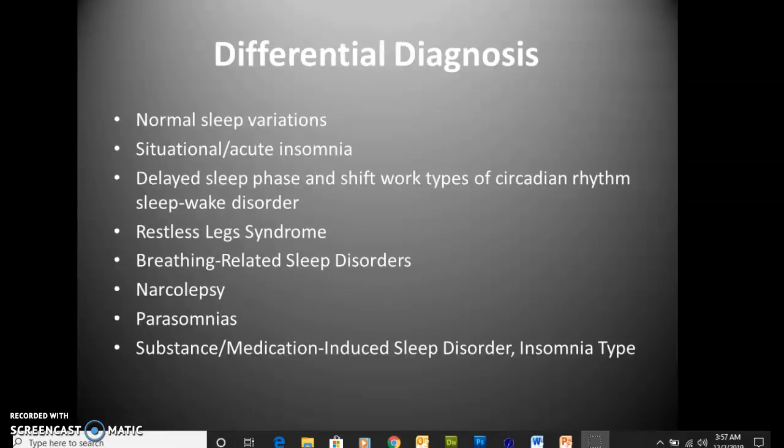For differential diagnosis, this includes normal sleep variations, situational acute insomnia, delayed sleep phase and shift work types of circadian rhythm sleep-wake disorder, restless leg syndrome, breathing-related sleep disorders, narcolepsy, parasomnias, and substance/medication-induced sleep disorder, insomnia type.